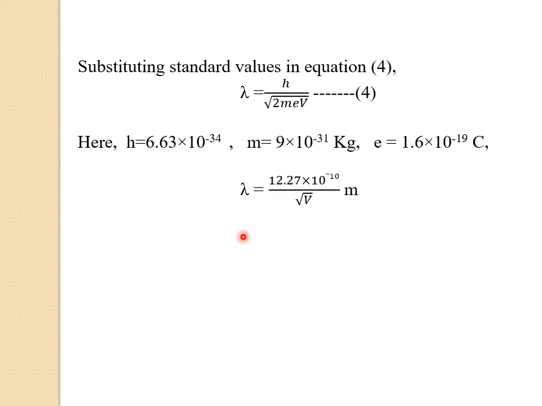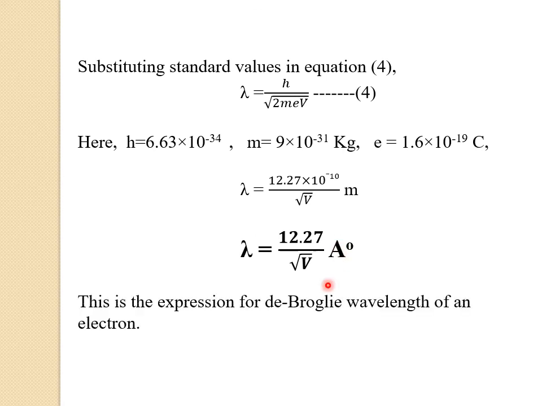So now if you substitute all these values in equation number 4, after simplifying we'll get the value of lambda as lambda equals 12.27 into 10 raised to minus 10 divided by the square root of V meter. So this equation can be rewritten as lambda equals 12.27 divided by the square root of V angstrom. Here 10 raised to minus 10 meter can be written as angstrom. So this is the expression for de Broglie wavelength of an electron.